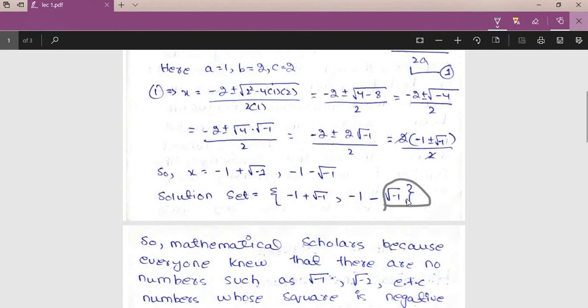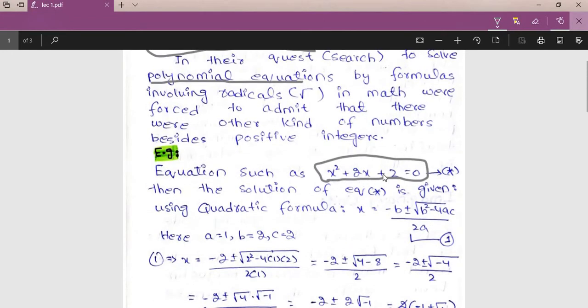When mathematicians dealt with such equations for the first time, they saw that there exists square root of minus 1, or minus 2, minus 3, any negative number under the square root. They became very depressed that they saw such a number for the first time. That is why it is written that mathematicians were forced to admit that there were other kinds of numbers besides the positive integers. Positive integers are 1, 2, 3 and so on.